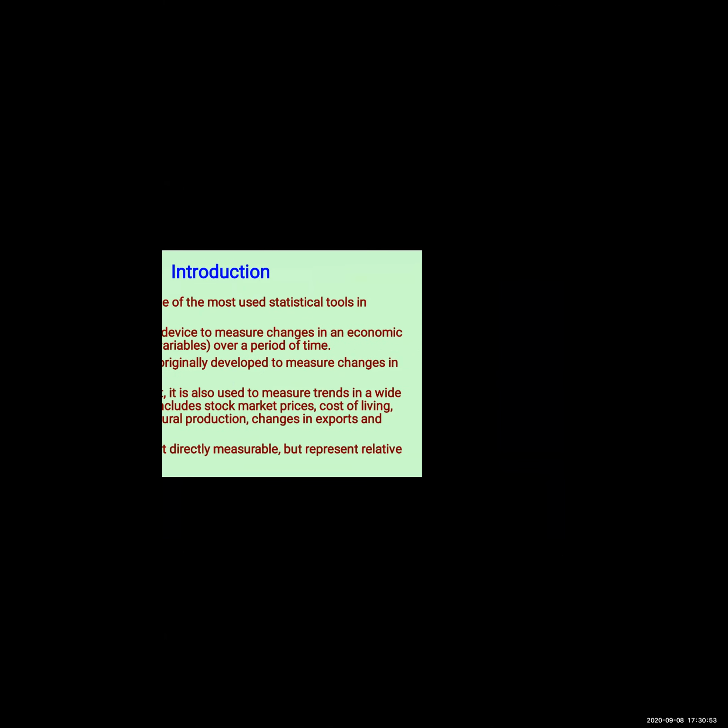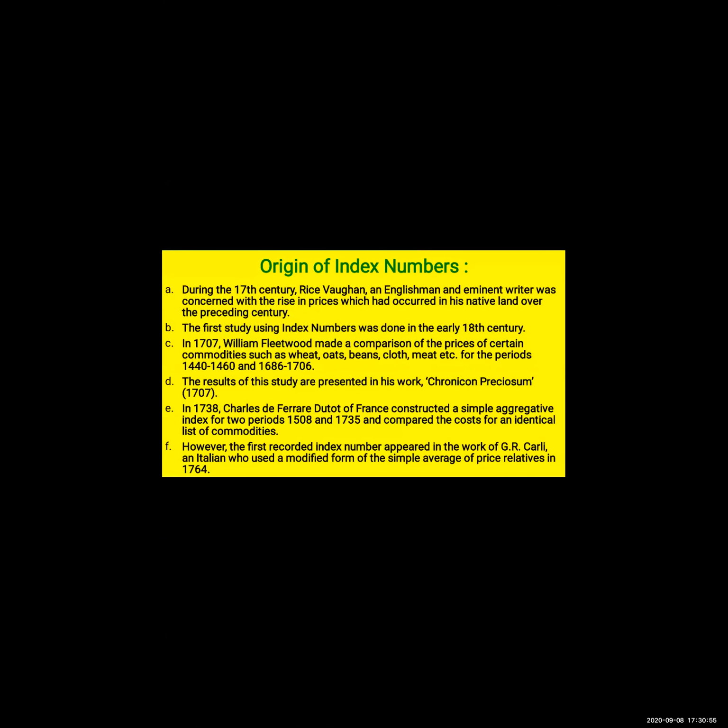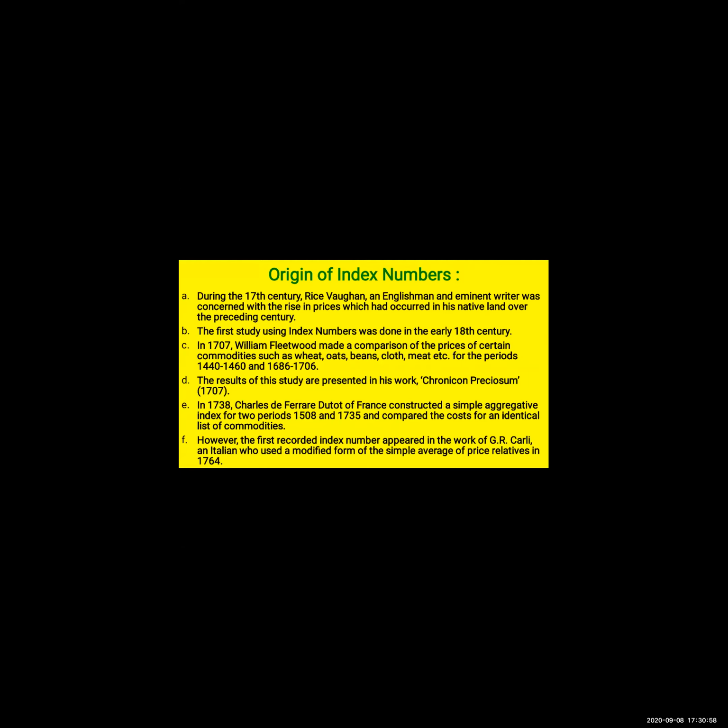Moving ahead, origin of index number. Now, origin of index number, during 17th century, Rice Vaughan. This name is pronounced as Vaughan. Okay?